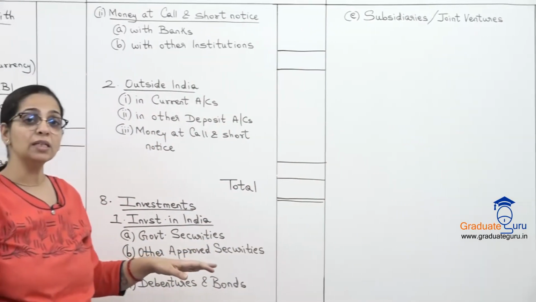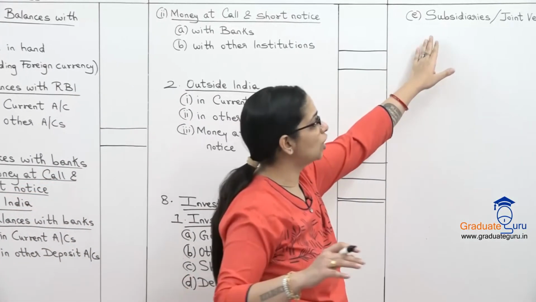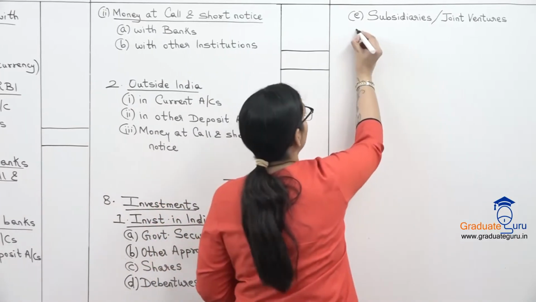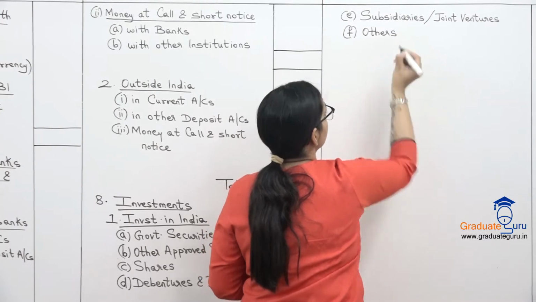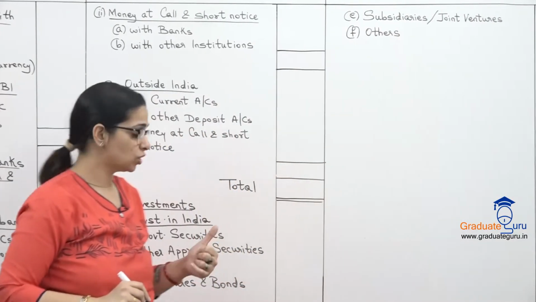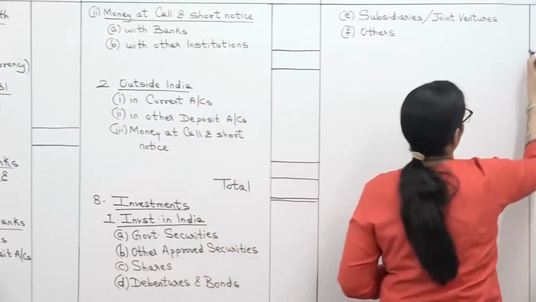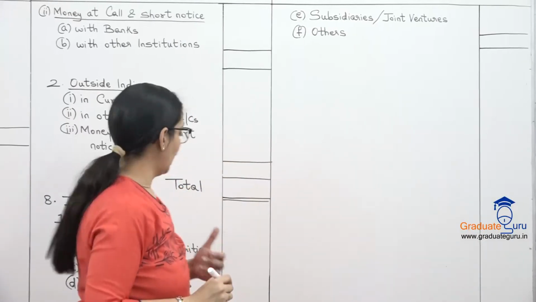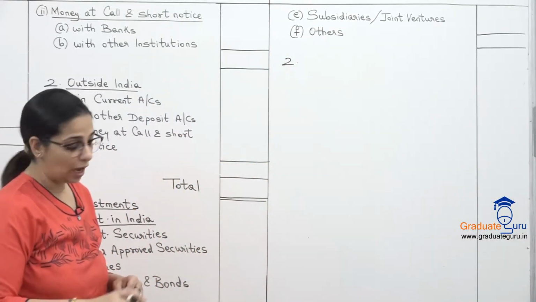So if the bank is a holding company for some other company, then we are going to show that share over here separately. So this is subsidiaries and joint ventures, and finally we have others. Any other investment that the bank has made which is not covered in this entire list. So this will give us our total for investments in India, and then our second part will be investments outside India.